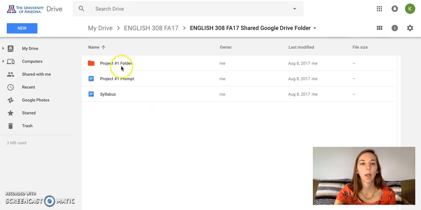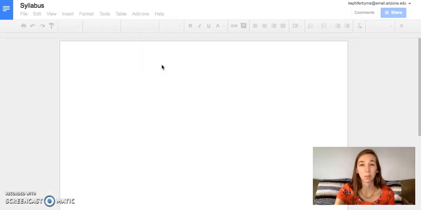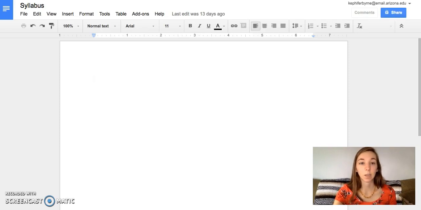So this folder will house our project prompts, it will house your projects, it will house a bunch of different things, and you'll see this populate with more documents and folders as we get through the course. But what you need to know about right now is the Project 1 prompt and the syllabus. If you have not used Google Drive for a writing program class before, I'm going to quickly go over how to leave a comment, because that's something that you'll need to know how to do. You'll also need to know how to create documents.